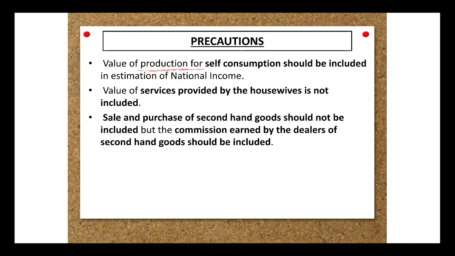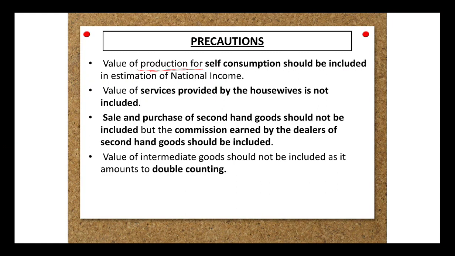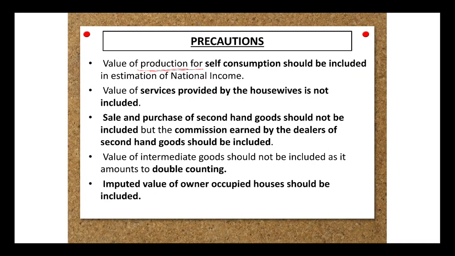Okay. Sale and purchase of second hand goods, I've already discussed, is not included. However, if a commission is earned by the dealer of the second hand goods, because that's a fresh transaction that is taking place, the commission is the first time he is getting any income. If he is dealing with any second hand good, then only the commission will be included. Of course, we know ICs are not included. In the previous slide we covered the process and the formulas in the value added method where we are deducting the IC, so definitely it will not be included.